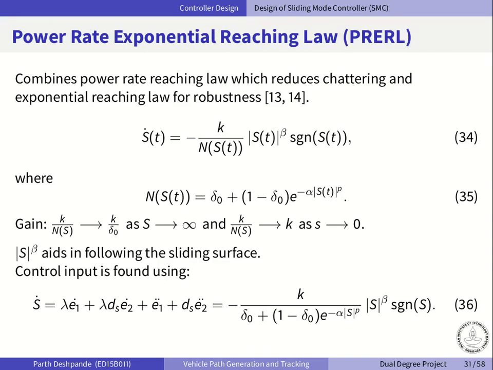Now the other method here is using a new power rate exponential reaching law. It has a power rate term, which is the k by n term. This makes the gain adaptive, which means that the gain is reduced as the states approach the sliding surface, and there is an exponential term, s power beta, which helps in maintaining the sliding behavior. So this combined helps in maintaining robustness while reducing chattering, and the control input is found similar to the previous method, which is shown in equation 36.